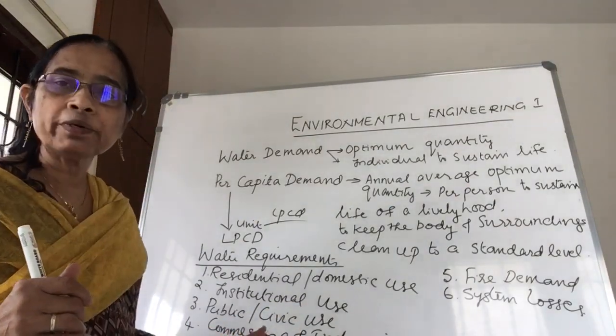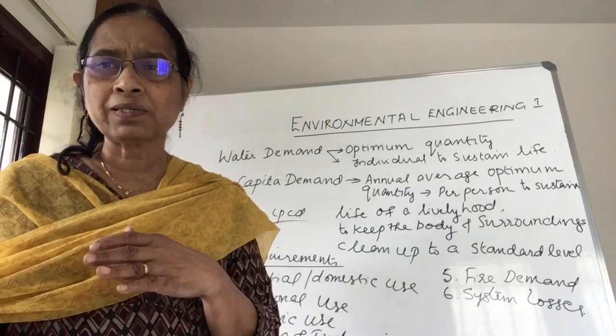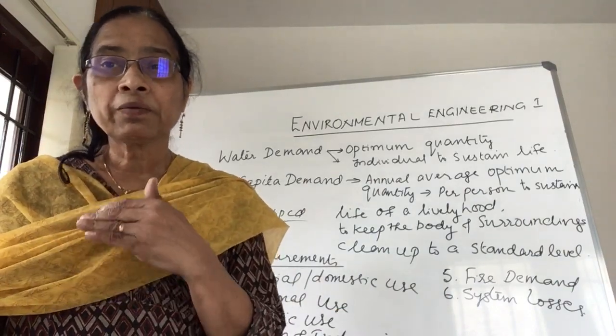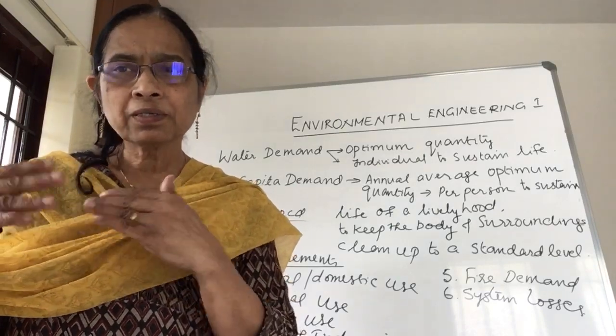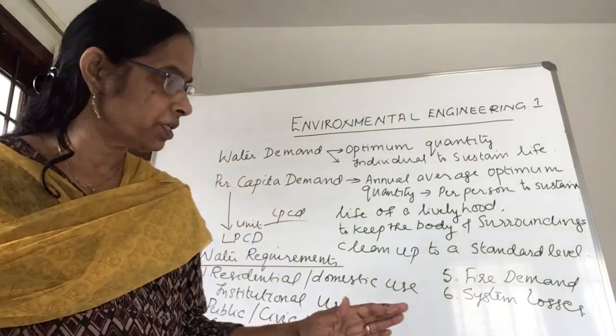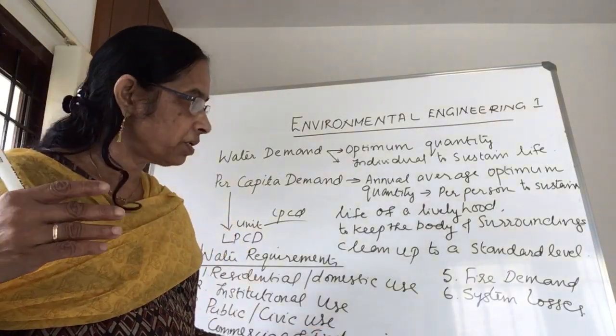Then the fourth one is commercial or industrial use. There may be a number of industries or commercial institutions. What are the commercial institutions? The hospitals, the hotels, that type of commercial institutions. So all these institutions' demand also you have to consider.